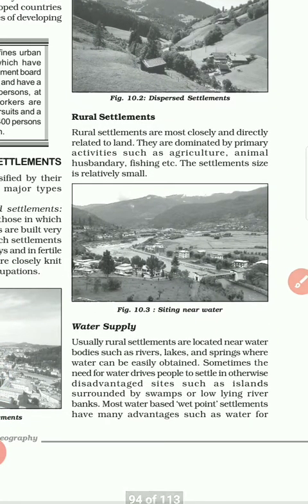Rural settlements are most closely and directly related to land. They are dominated by primary activity, as we have discussed, such as agriculture, animal husbandry, fishing, etc. The settlement size is relatively small.